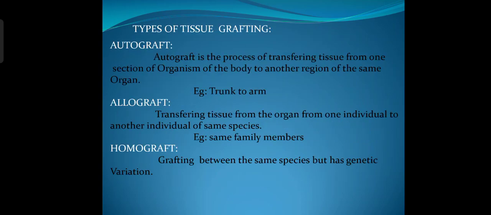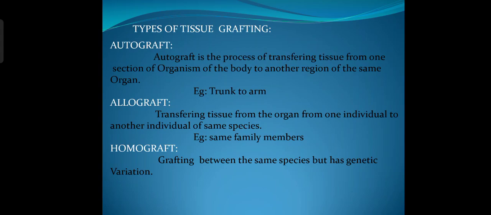Then, types of tissue grafting. There are 5 types of tissue grafting: autograft, allograft, homograft, isograft and xenograft. First, let's talk about autograft. Autograft is the process of transferring tissue from one section of the body of an organism to another region of the same organism. Example, trunk to arm.